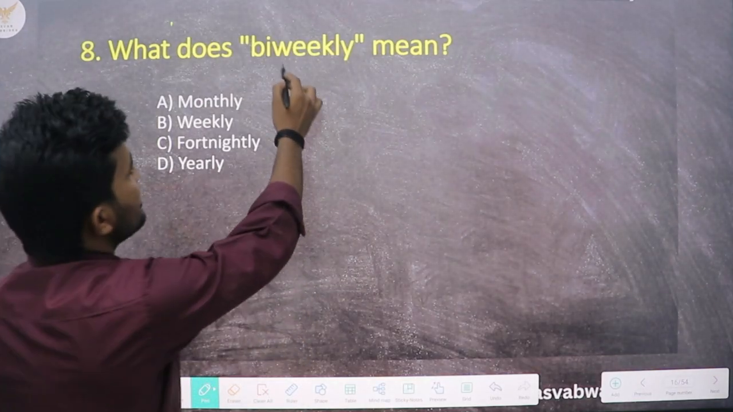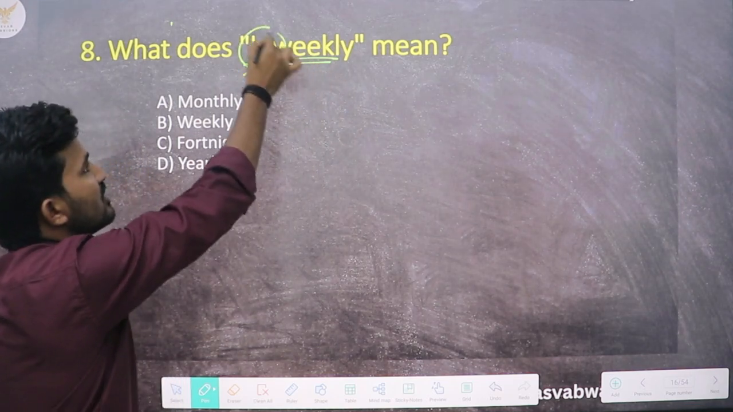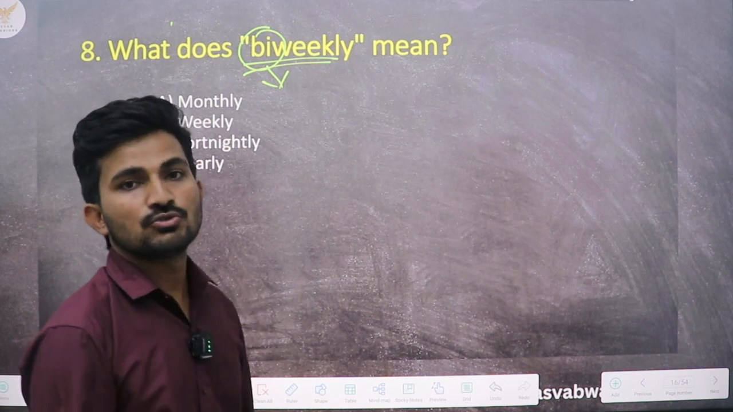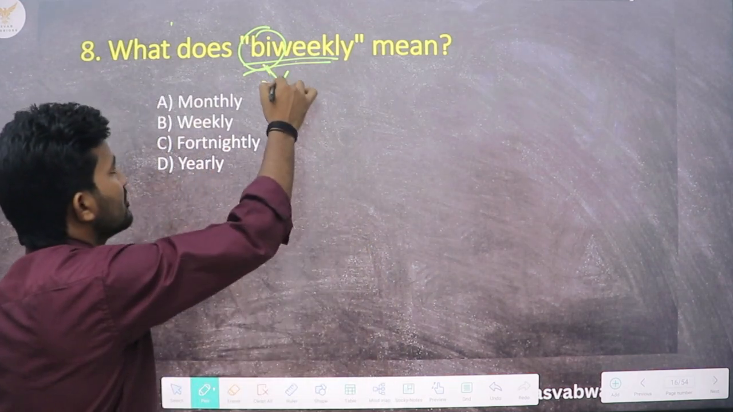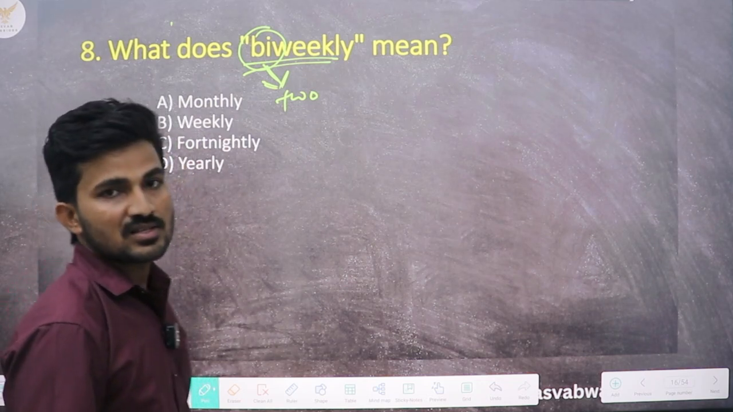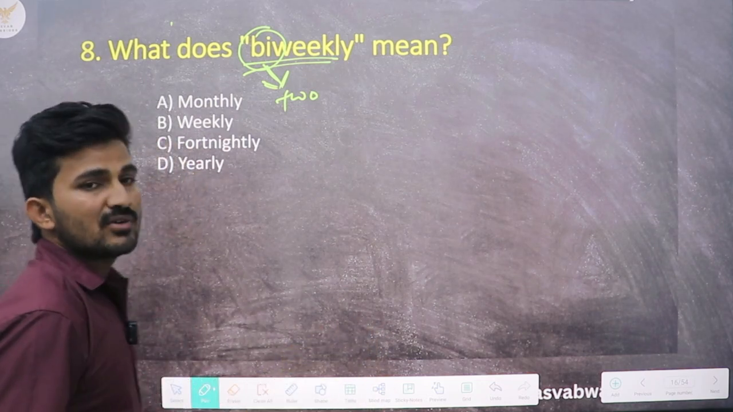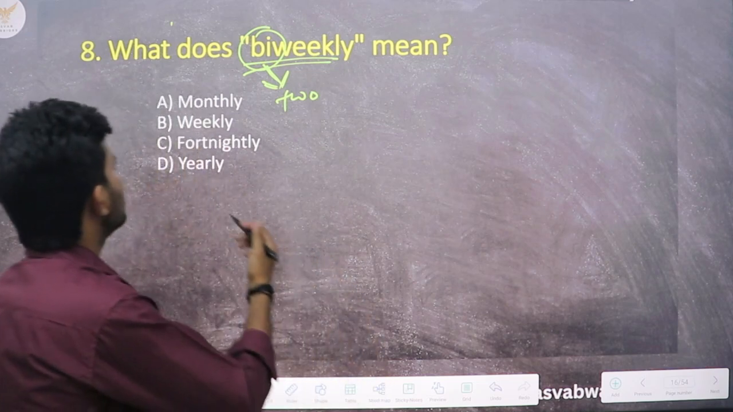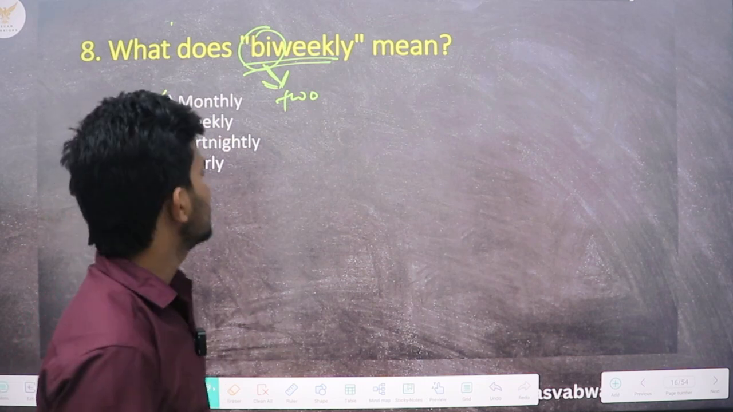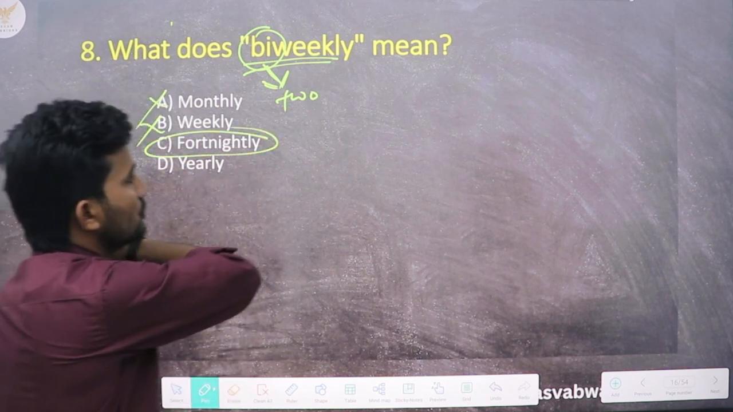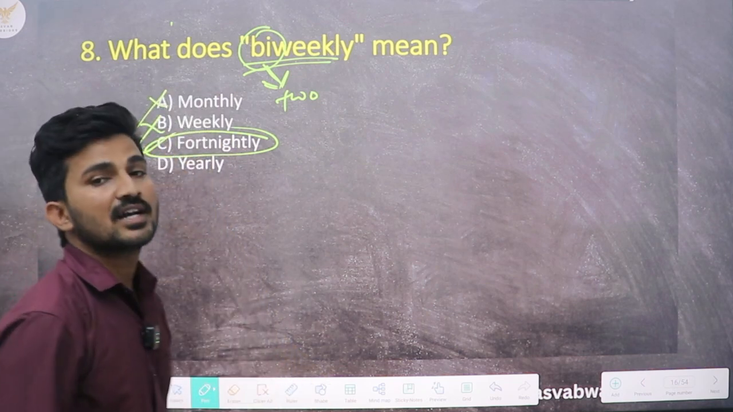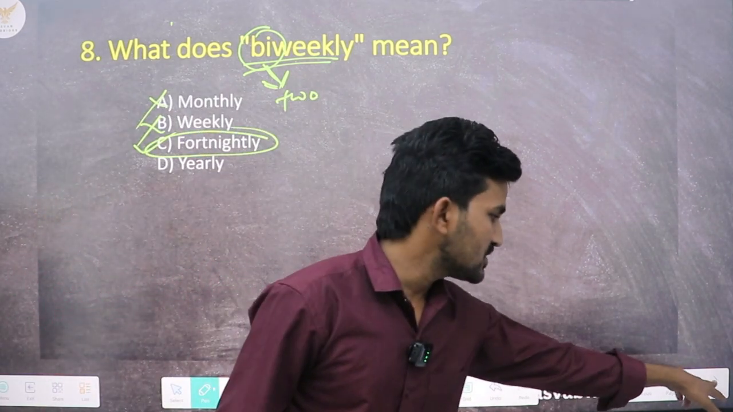What does bi-weekly mean? So here is a prefix bi. We have already seen some words with this prefix like bilateral, which means having two sides. That means the prefix bi means two. Okay, so which of the options correctly expresses the meaning of this word bi-weekly? Bi-weekly means having 2 weeks. So monthly cannot be the correct one. Weekly also cannot be the correct one. Fortnightly means having 2 weeks. So we can see that option C will be the correct one. Now let us move on to the next question.